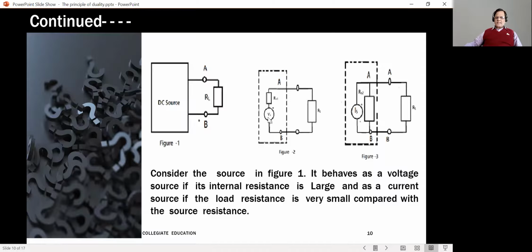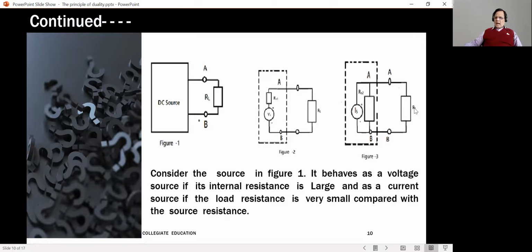The source voltage is Vs. Remember these names. Vs is the source voltage. RS1 is its internal resistance when we think of it as a voltage source. I am generalizing because I have to show ultimately that the two resistances will be equal. So this is as far as the voltage source is concerned.